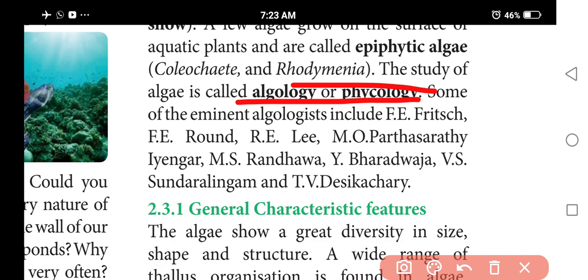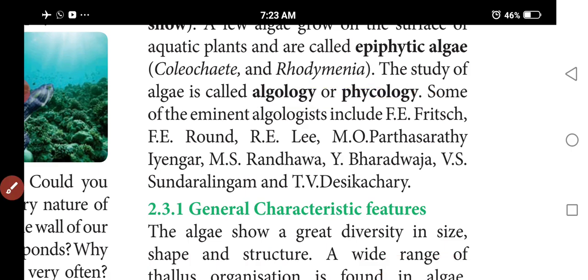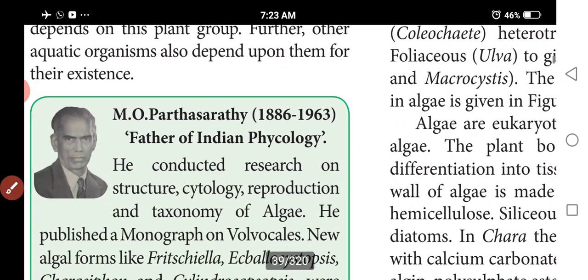The term algae was first used by Linnaeus. M.O.P. Iyengar is the father of Indian phycology. Now, what are the general characters of algae?